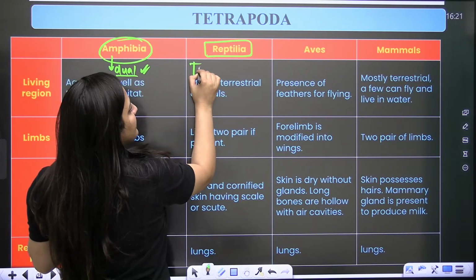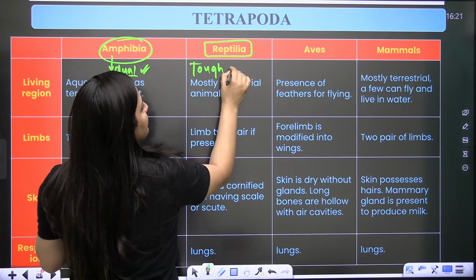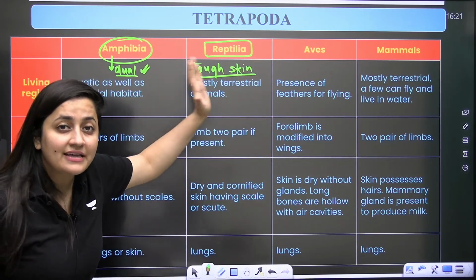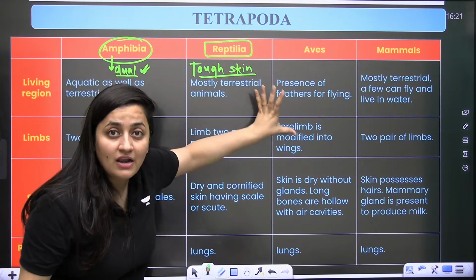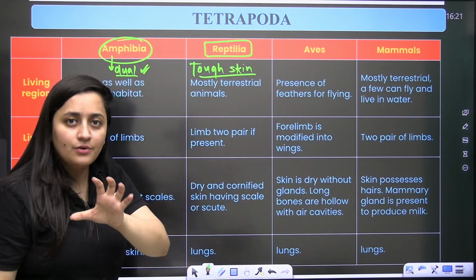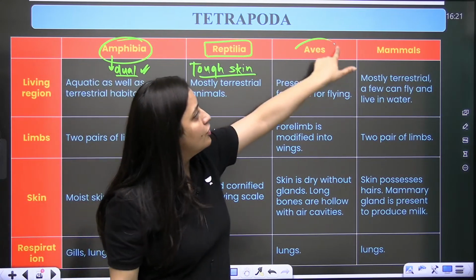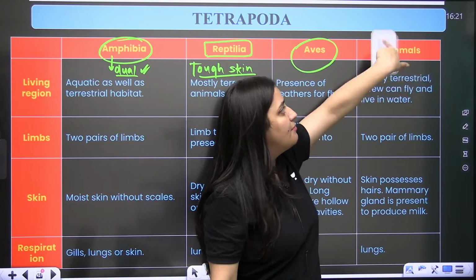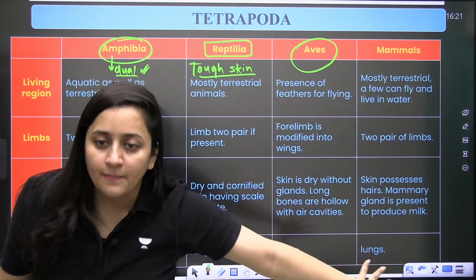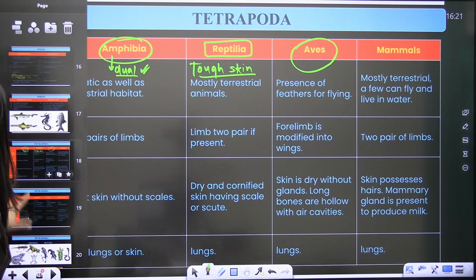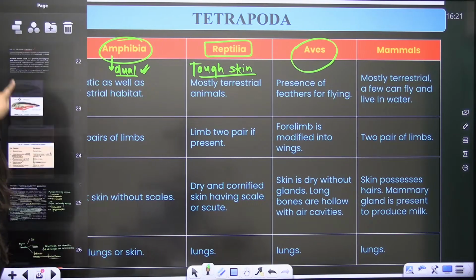Then comes the Reptilia, the successful land animals. They have tough, dry, thick skin, with all the adaptations to survive on land. They have a pair of lungs, and the thick skin can conserve water in the body. Then come the Aves, which include birds, and then mammals. We are part of the class Mammalia.